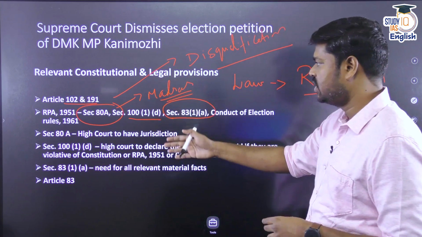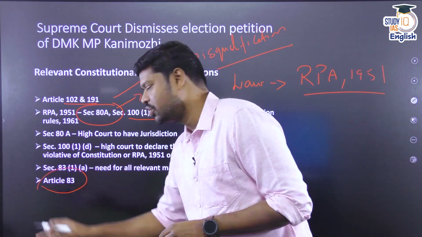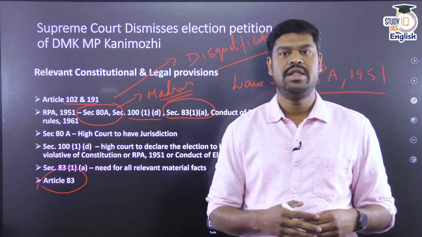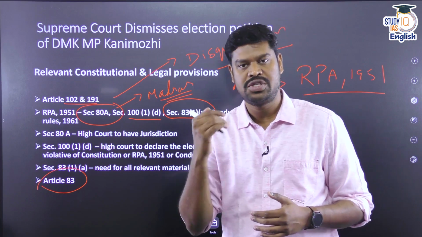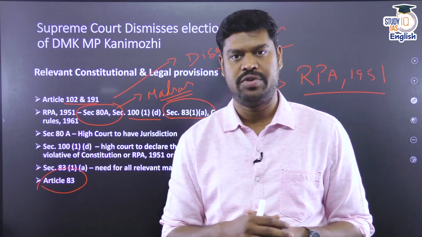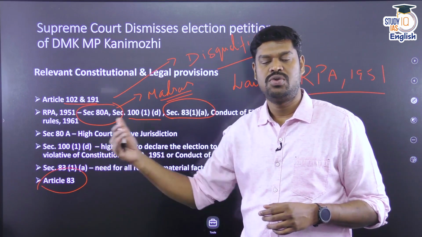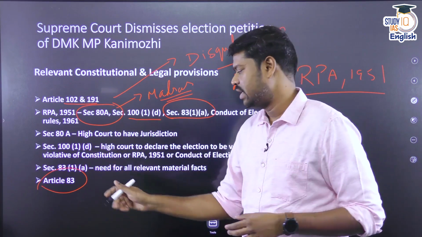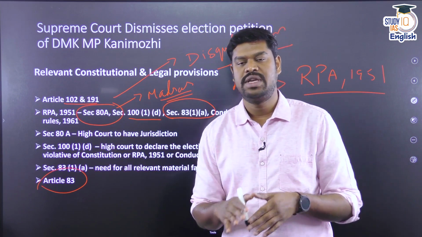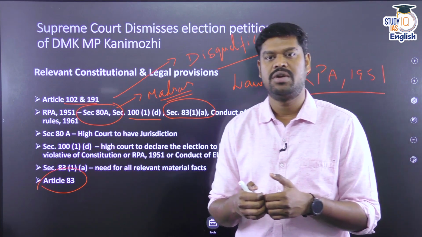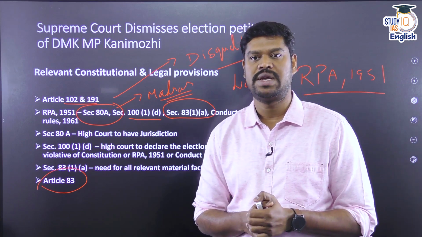So all these provisions may be very relevant for the examination, in addition to Article 83 of the Constitution. What does Article 83 of the Constitution say? Article 83 says that the election to the Lok Sabha shall be held every 5 years. Today we are in the 17th Lok Sabha, because the election to the Lok Sabha should be held every 5 years, and this article may also be relevant for the examination. I hope the information given in this video will be very useful to the students preparing for the civil service examination.